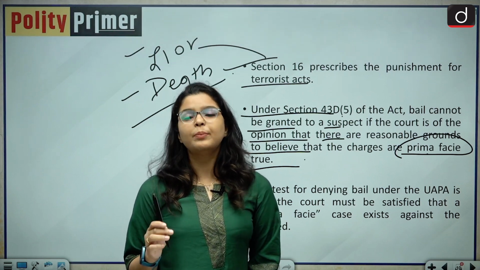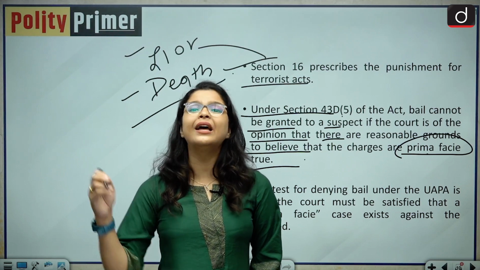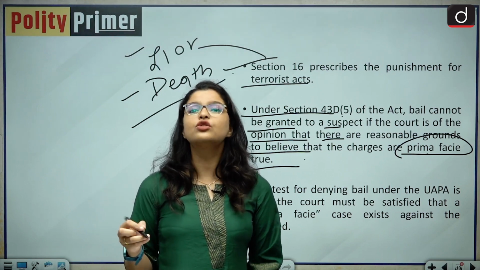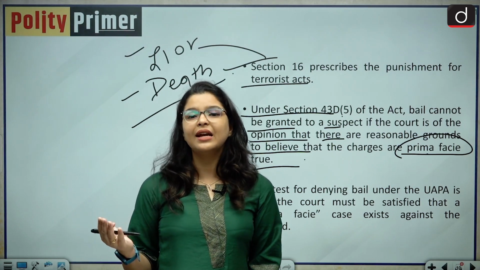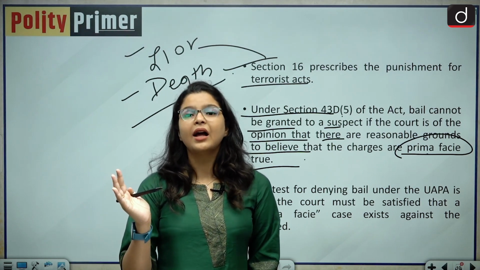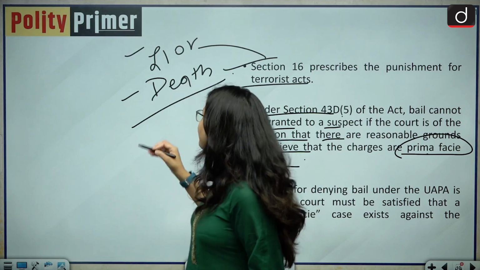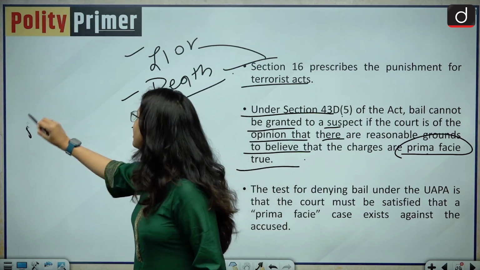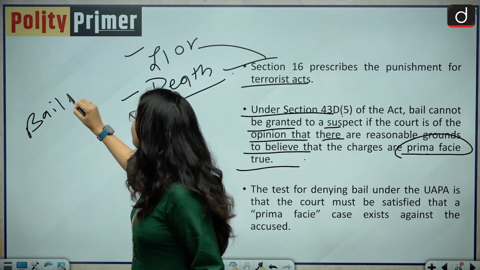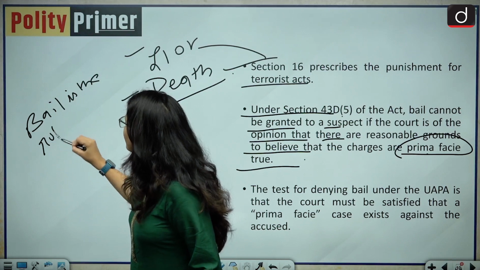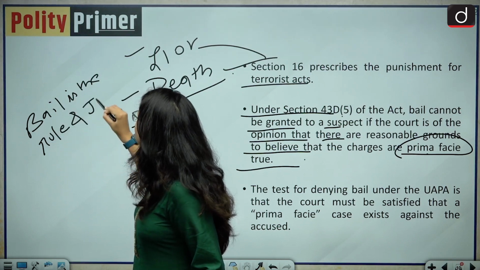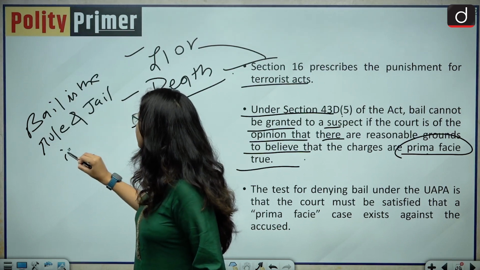In the case of UAPA, the court will presume that the accused is guilty. The accused has to prove that he is not guilty. So that is why it is said that UAPA is completely opposite of the rule that bail is the rule and jail is the exception.